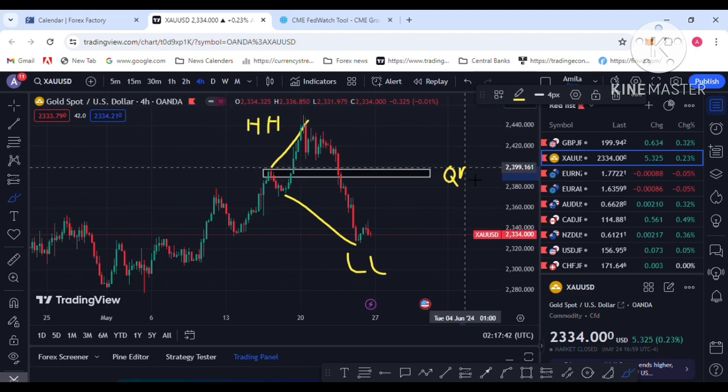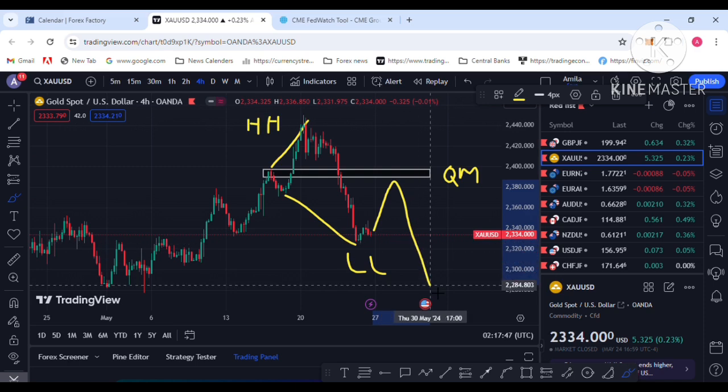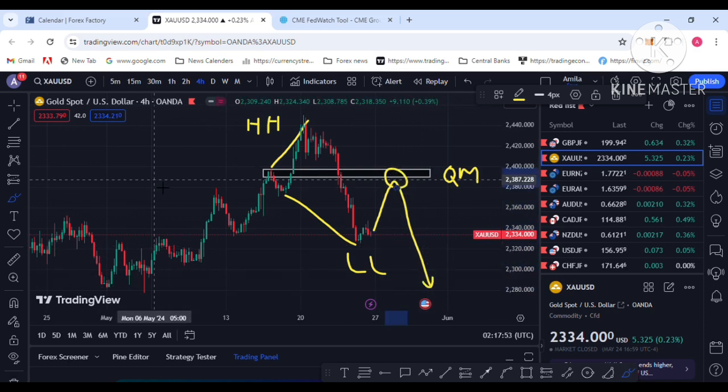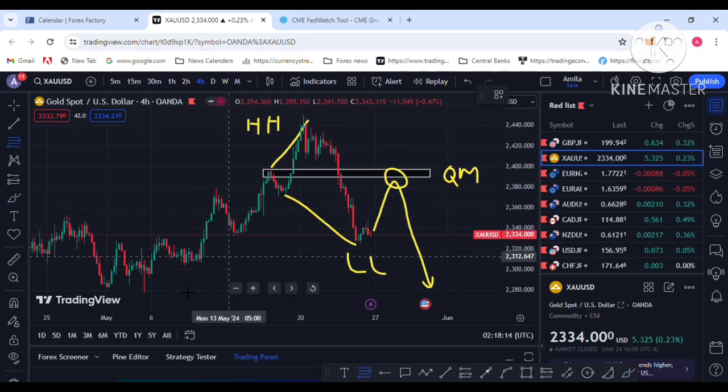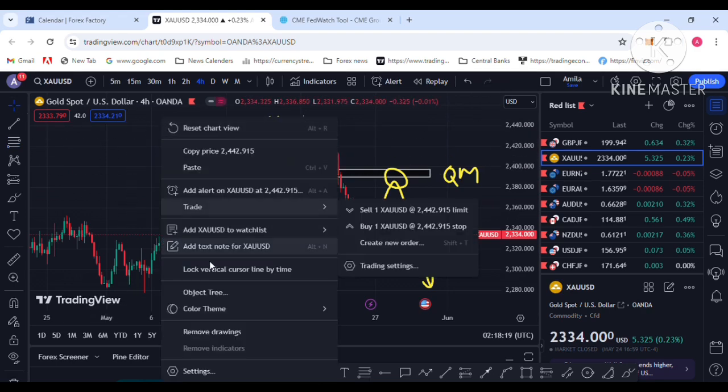QM Kosimoto is a famous technical pattern. You know this pattern: there is a retest of this area and then a drop to the downside. So I am hoping price retests this area as a Kosimoto sell level. This is my next technical pattern. I am seeing these two patterns, so price can retest the area. That is my technical analysis for next week. I am seeing price drop to my target at the 2300 level.